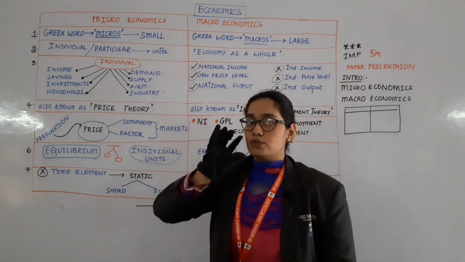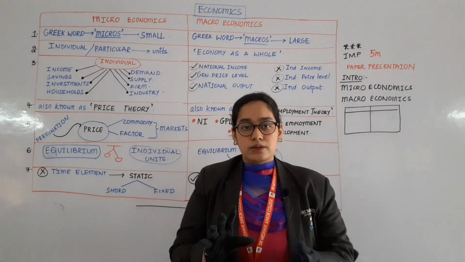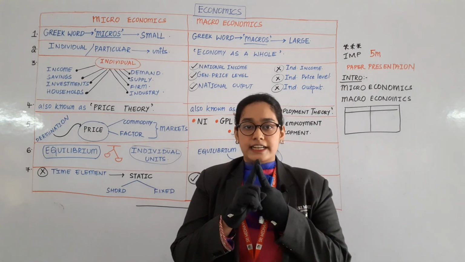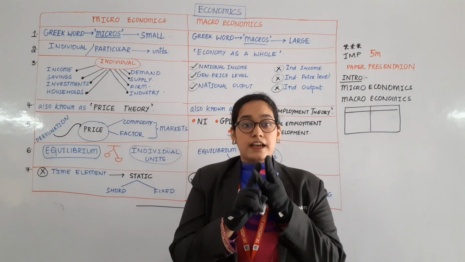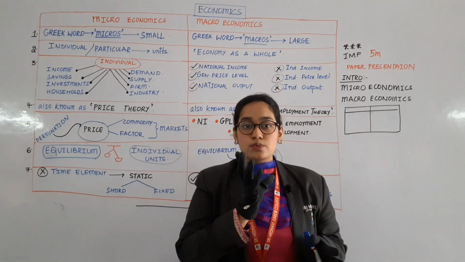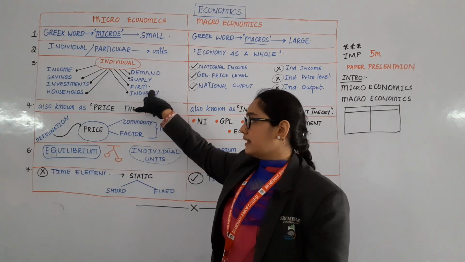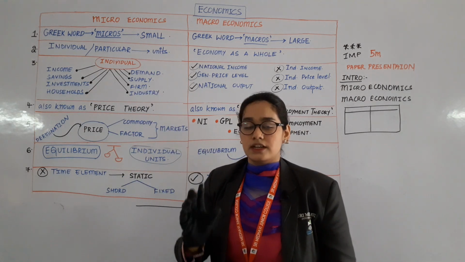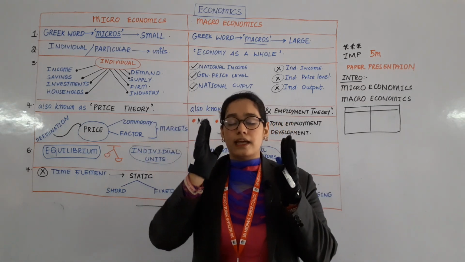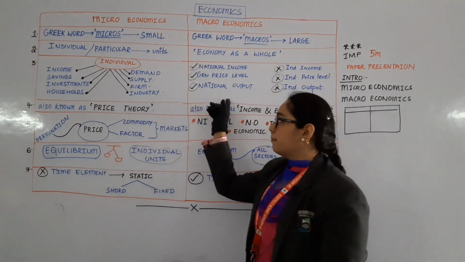Then demand, an individual person's demand, not the whole economy's demand. Right now, which commodities' demand is more in the market? Sanitizers, masks, gloves. These are the demand of the whole country, right? An individual person's demand differs. Then individual supply, individual firm and individual industry. Always keep in mind, microeconomics deals only with individual or particular units.